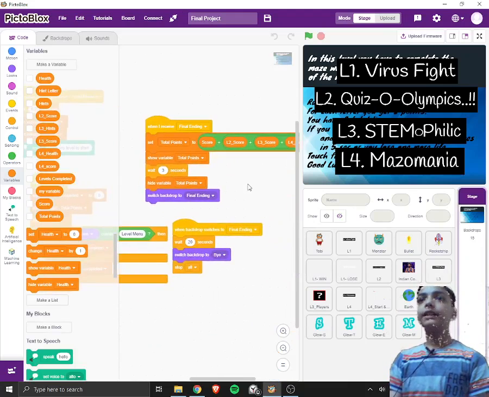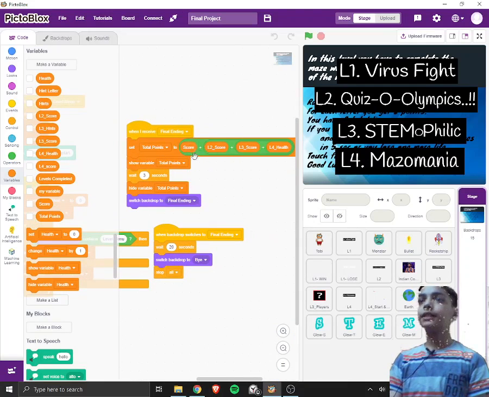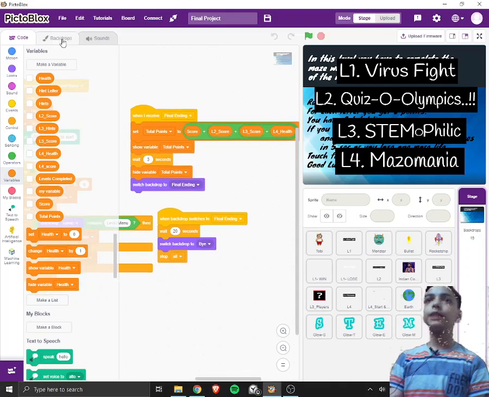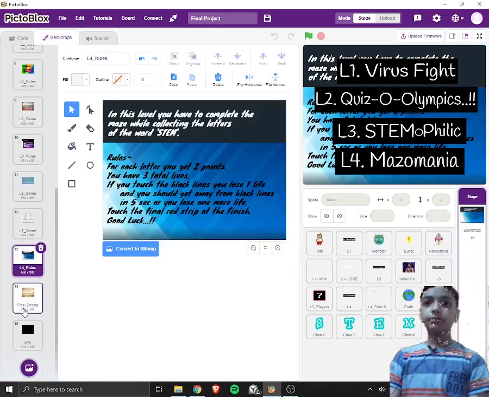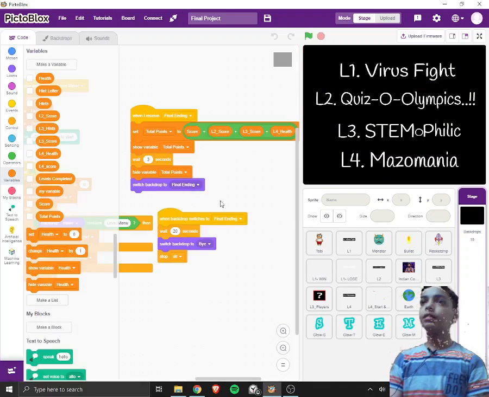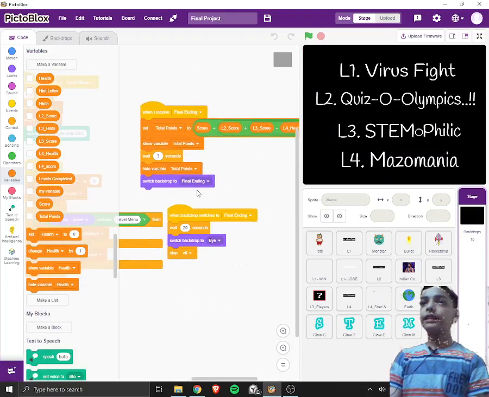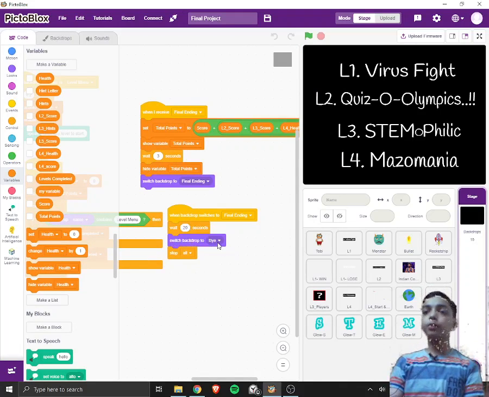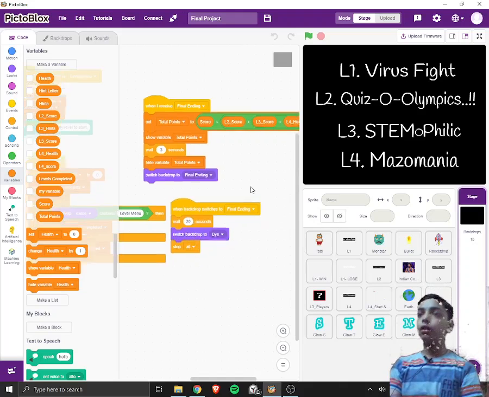Final ending will tell you the total points, that is score, the level 1 score, level 2 score, level 3 score, and level 4 score all together. It will show and then hide, and then switch backdrop to final ending. There is a backdrop named final ending, which is this one, and then there is a backdrop named bye, which is just black, and then it will show final ending, and after final ending it will wait 20 seconds so that you can read, and then at the end it will switch backdrop to bye, and then stop all. That means it will stop my